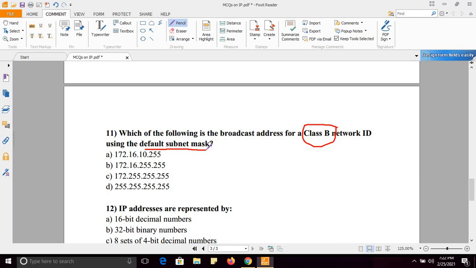Class B, and you know already, class B has first two octets network and rest two octets host. And broadcast address means all ones. Broadcast address means 255. Fine.